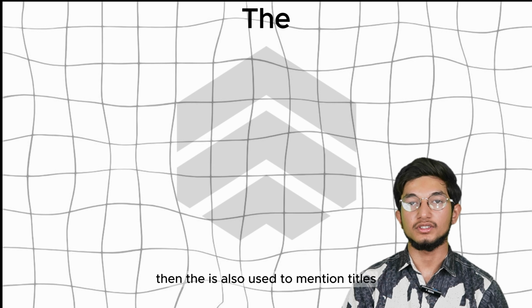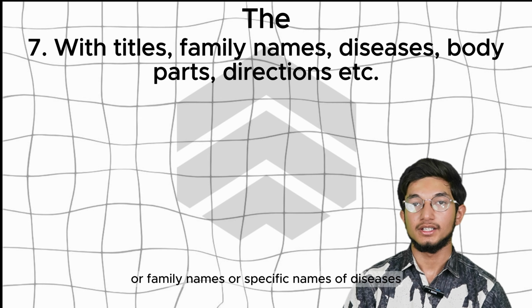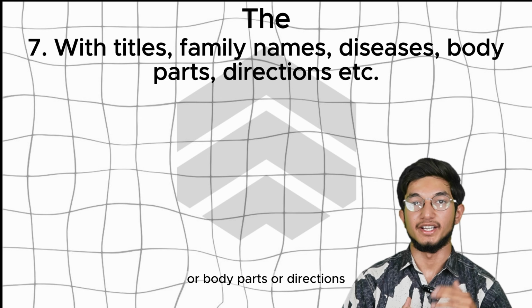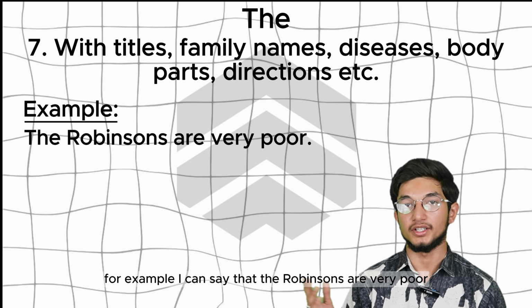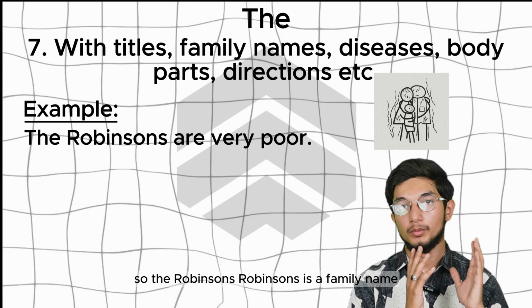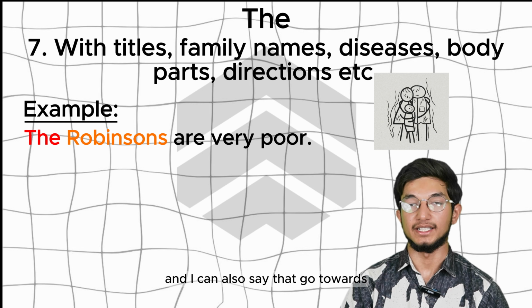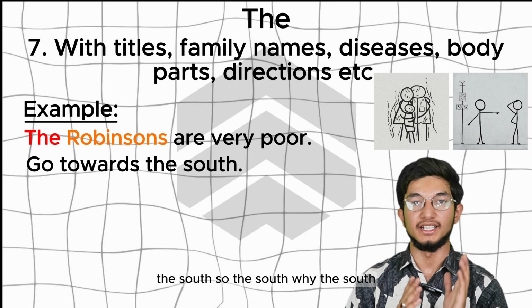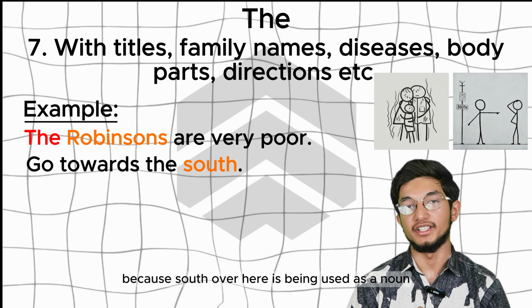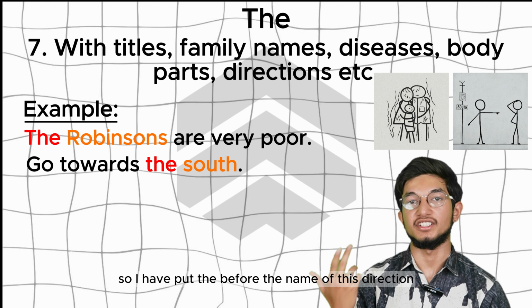Then the is also used to mention titles or family names or specific names of diseases or body parts or directions. For example, I can say that the Robinsons are very poor. So the Robinsons. Robinsons is a family name, that is why I have put the before this family name. And I can also say that go towards the south. So the south. Why the south? Because south over here is being used as a noun. So I have put the before the name of this direction.